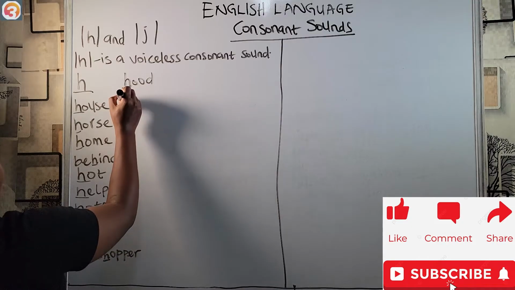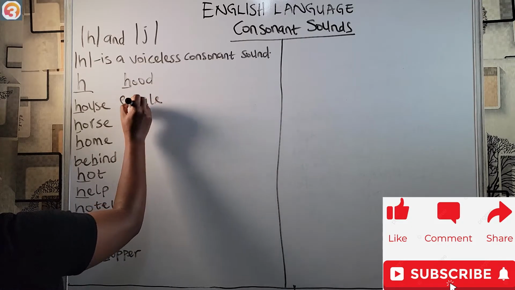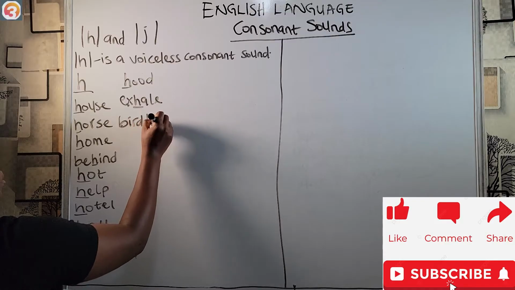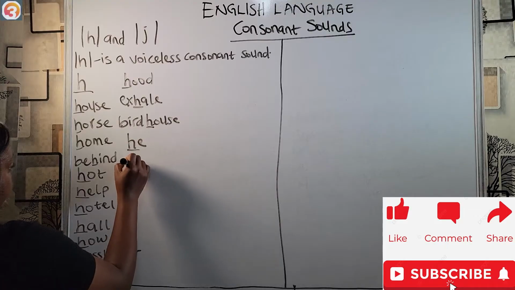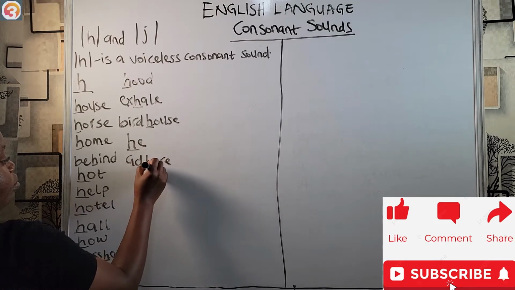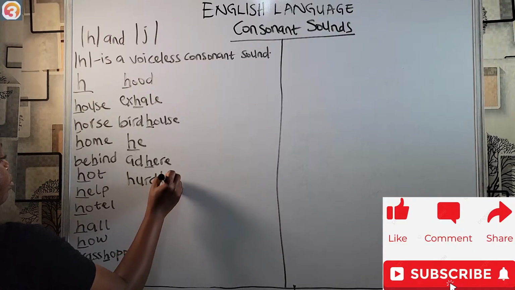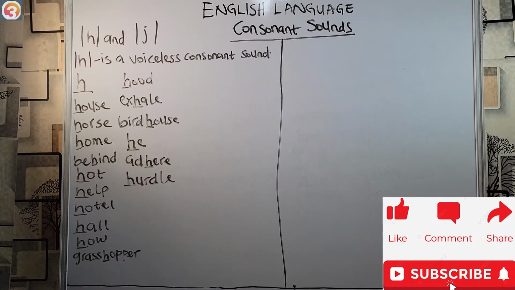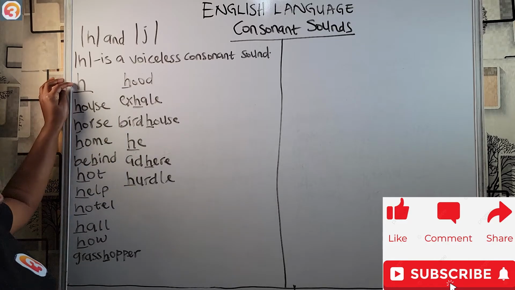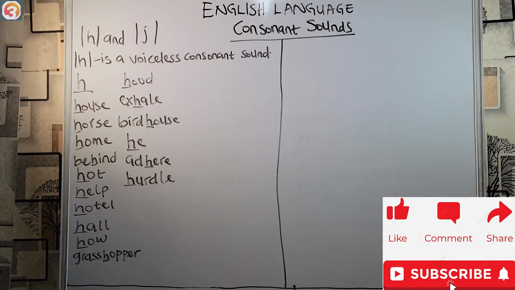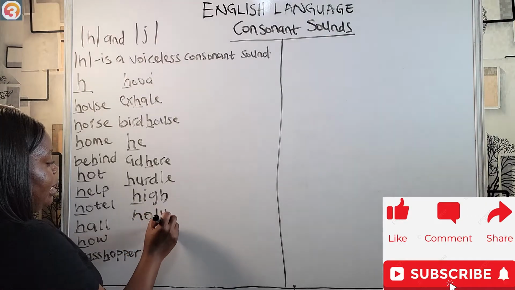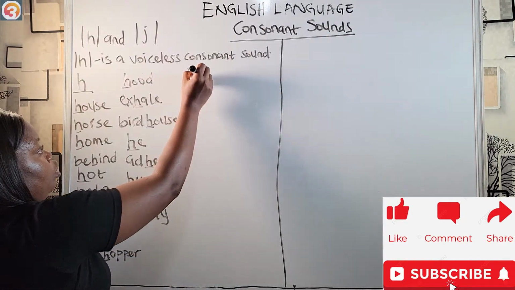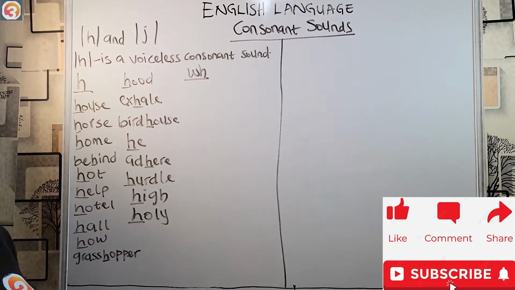words like exhale, birdhouse, words like he. We have adhere, hurdle. Mostly, this is the way we can recognize the consonant sound in words. Words containing letter H, very common. Words like high, holy, words like that. But we can also find it in WH words where the W is silent.